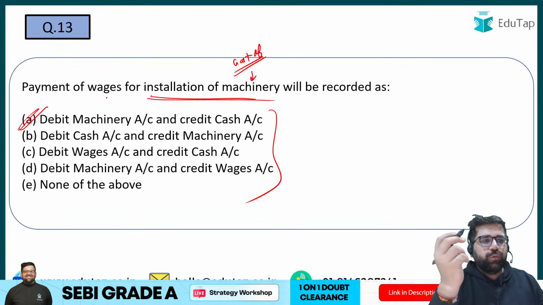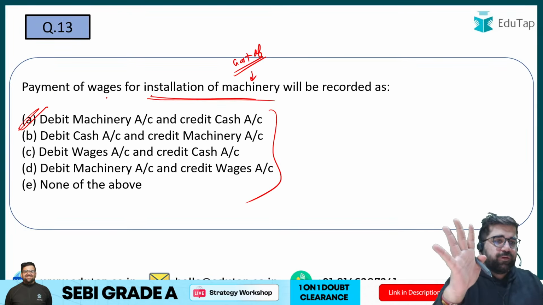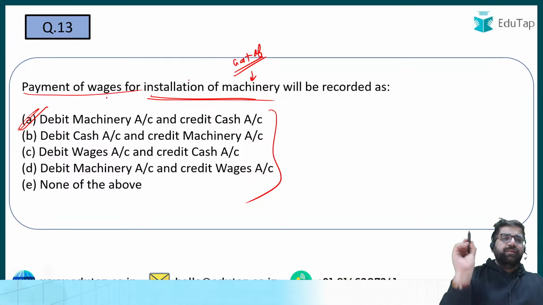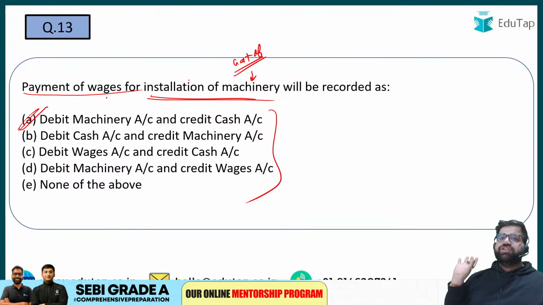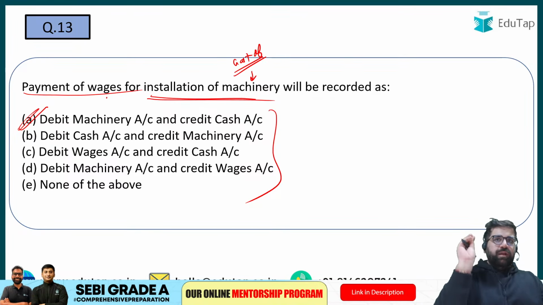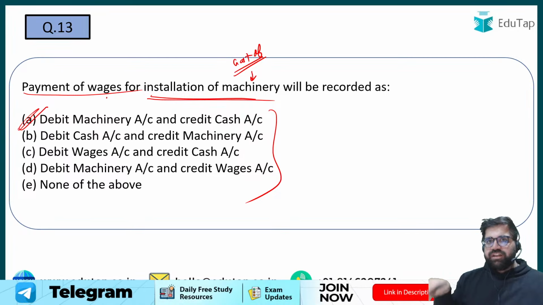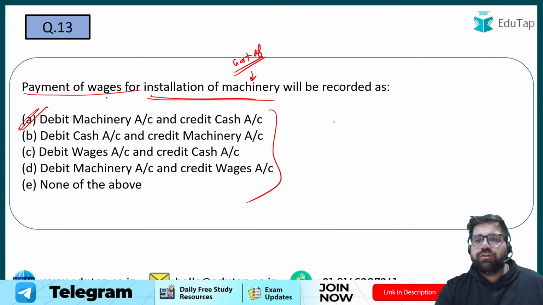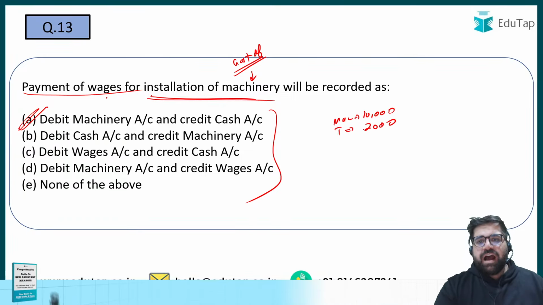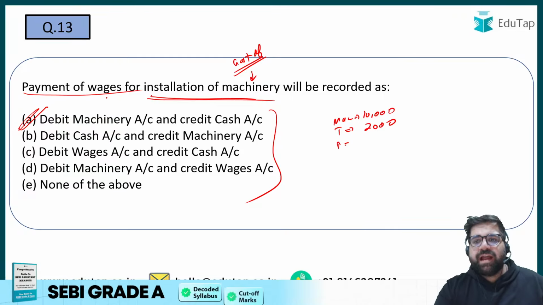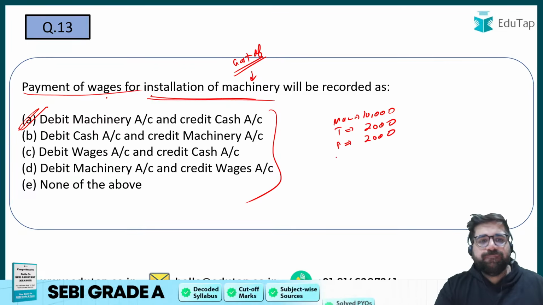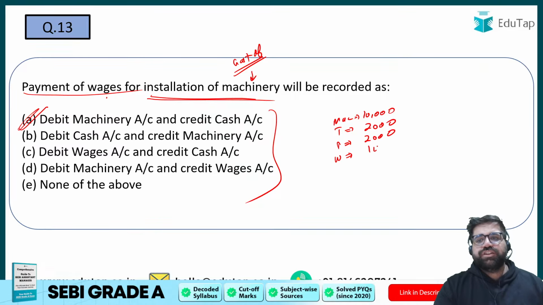Right? Why are we going with D? I don't have any logic for that. But seriously, it is a simple question. Payment of wages for installation of machine. So any expenditure which is done on the machine during the installation will be included in the cost of machine itself. So for example, if my machine cost is, let's say, MRP is 10,000, I have paid certain road tax of 2,000, I have paid certain kind of production tax again of 2,000, I have paid wages for the installation of 1,000.